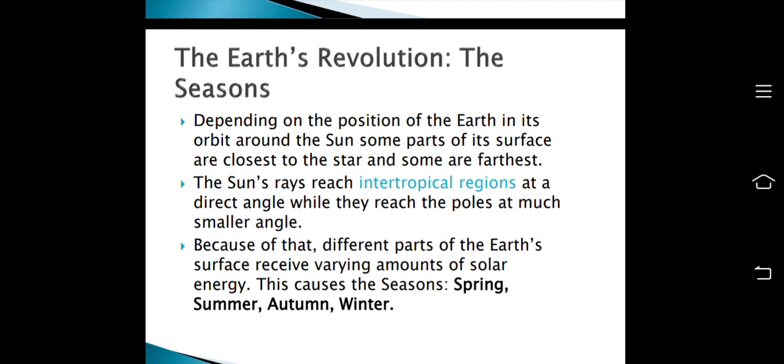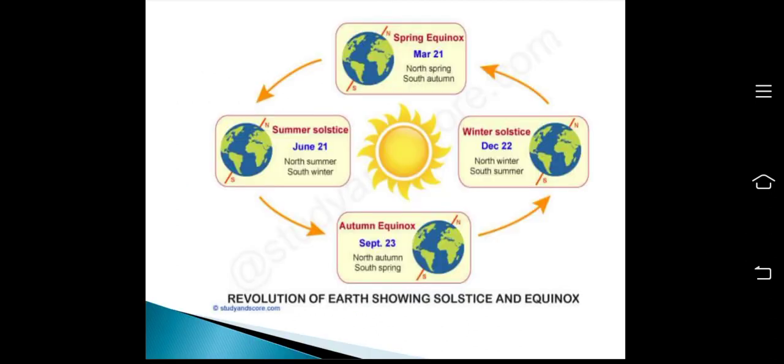Because of that, different parts of the Earth's surface receive varying amounts of solar energy, and that causes the seasons like spring, summer, autumn, and winter. Here lies the very important point of this lecture, and it is the summer solstice and winter solstice. We will talk about the solstice and equinox in the next slide, but here I'm going to tell you that.